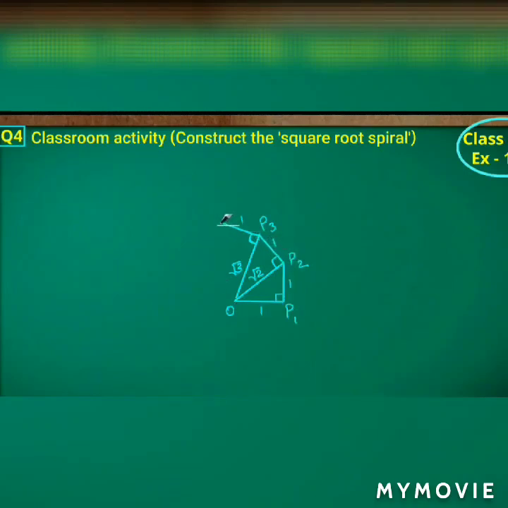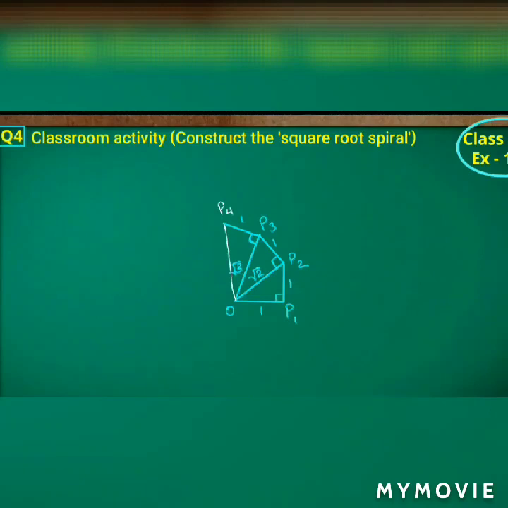I am having root 1, which is nothing but 1 itself. For getting root 2, what do I have to take? I have to take the perpendicular equal to 1 centimeter, and the base also equal to 1 centimeter. So square root of 1 plus 1 will give root 2. If I take the base as root 2 and the perpendicular as 1, then root 2 whole square is 2, plus 1 square is 1, that is 2 plus 1, root 3.